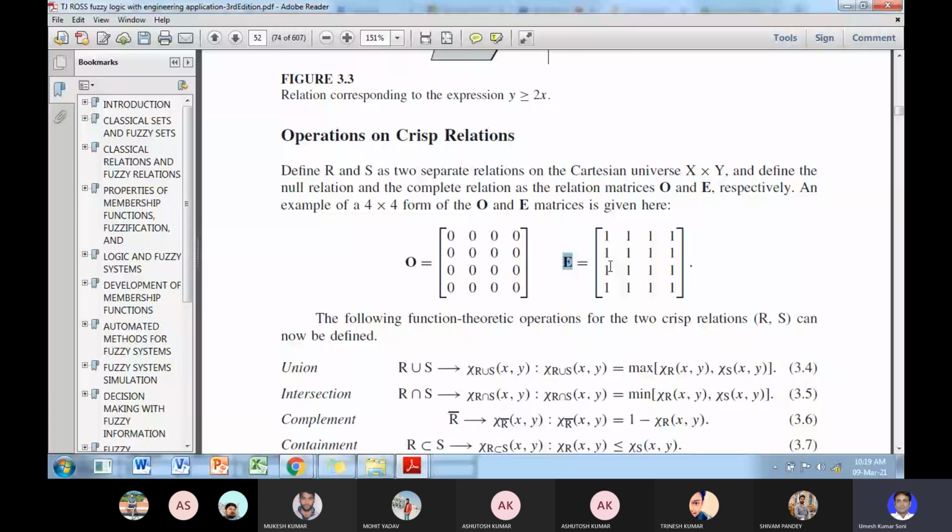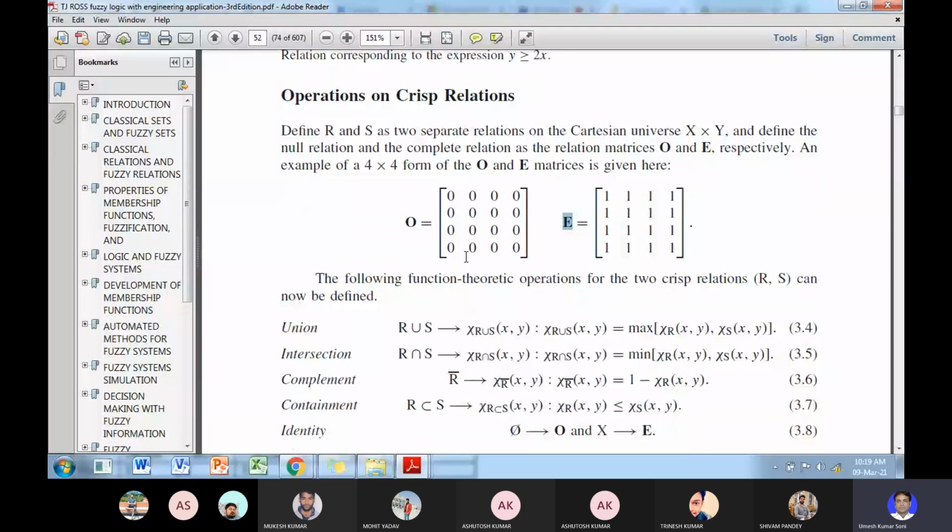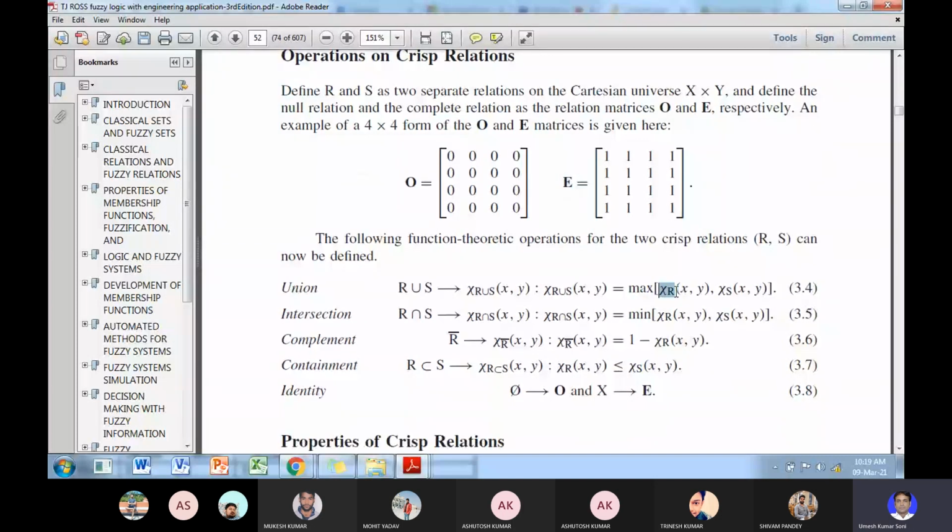Okay, so there are various operations in crisp relations. So this is defined as the strength of xy. R and S are two crisp relations, two crisp sets.